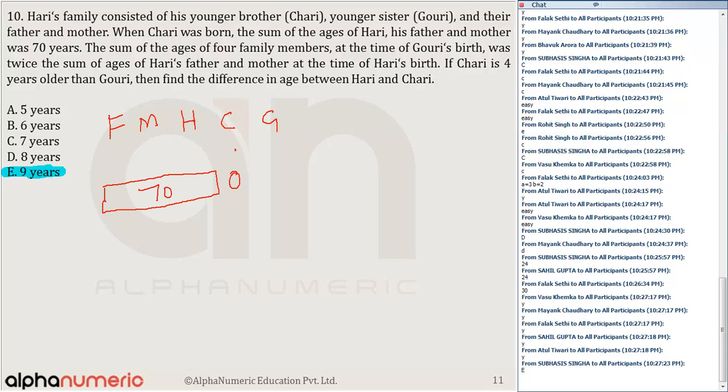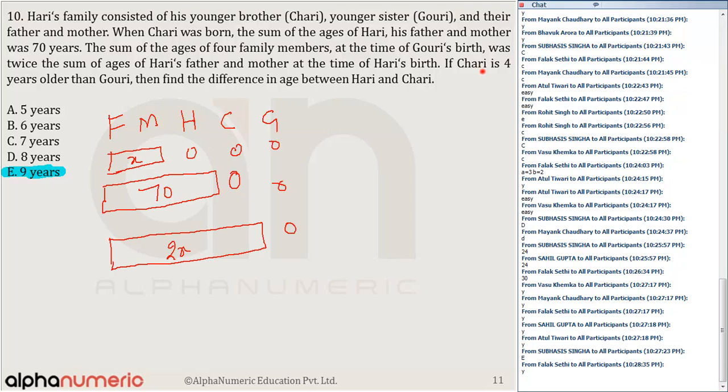Now, the sum of the ages of the 4 family members at the time of Gauri's birth. When Gauri's age is 0, the combined age of these 4 people is given as twice the sum of the ages of Hari's father and mother when Hari was born. So let's say 0, 0, 0. If it is x, this is equal to 2x. Is that clear to all of you? Whatever I have written till now.